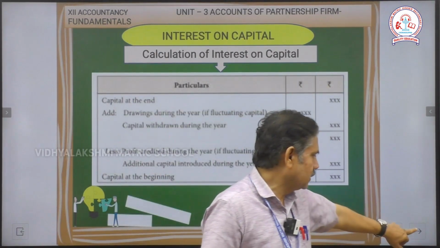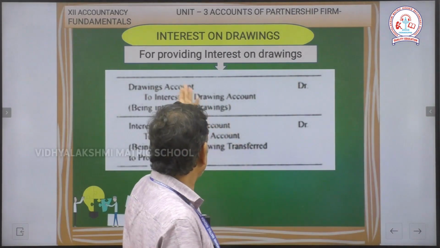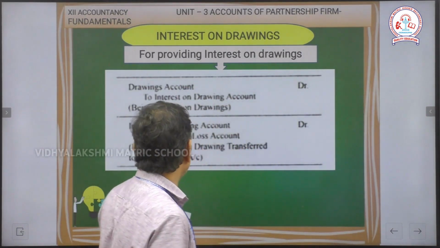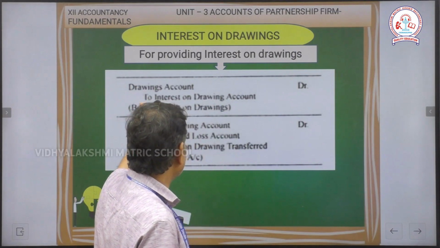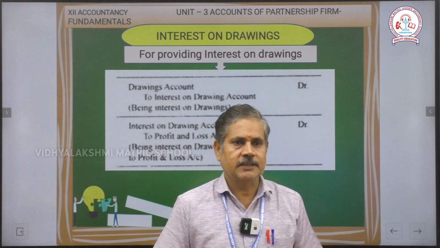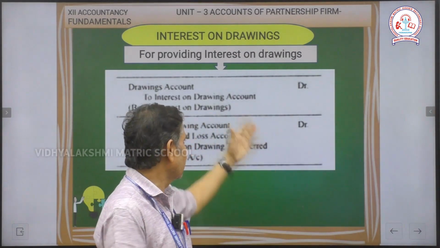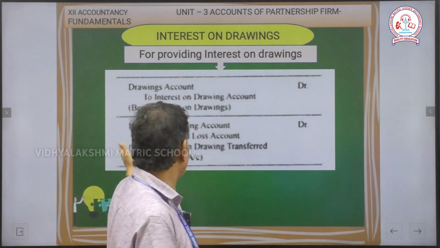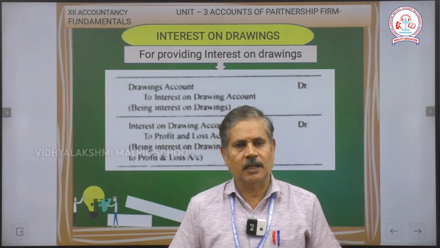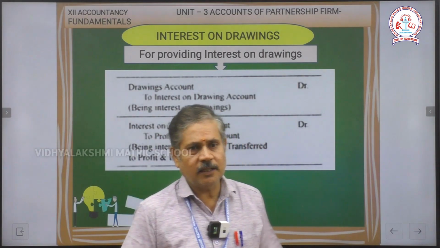Now we will see the journal entry next. So what is the journal entry for providing interest on drawing? For interest on drawings, the journal entry is drawings account debtor to interest on drawing account. So drawings account debtor to interest on drawing, this is the opening. Now close the entry: interest on drawings account debtor to profit and loss account.